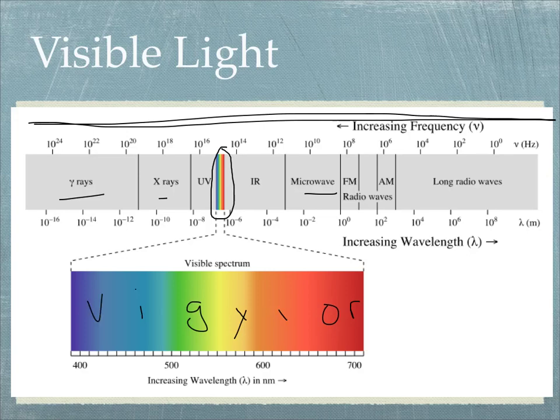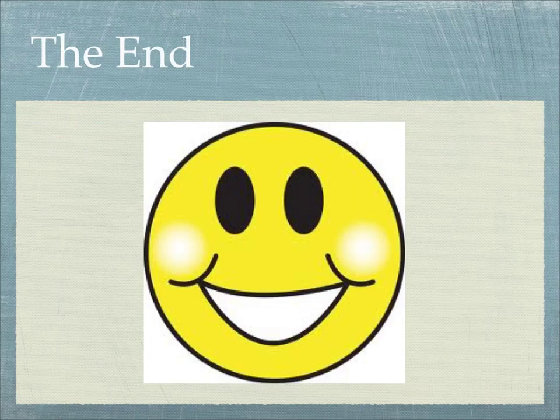Roy G. Biv is the way to remember the order of the colors of light: red, orange, yellow, green, blue, indigo, violet. Remember, this side is the low energy side, and this side is high. Ultraviolet has more energy. That's why you get sunburned by ultraviolet light, because it has more energy than visible light. And there you have it. That's it.